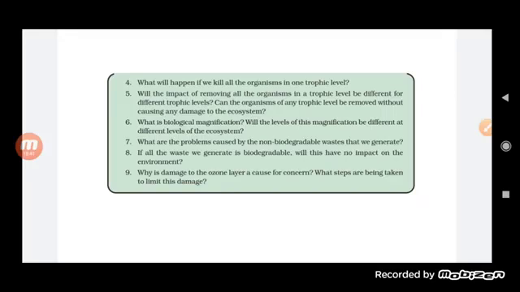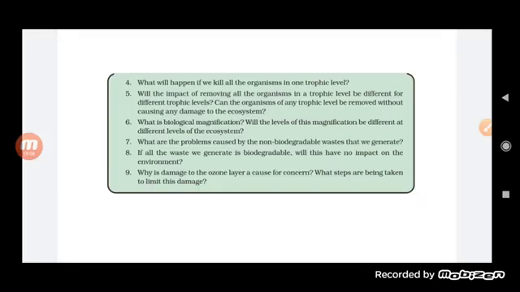So when we compare the first trophic level to the fourth trophic level, we will find that the amount of the chemical will be higher in the fourth trophic level than in the first one. Okay, so this is how we can define or explain biological magnification.